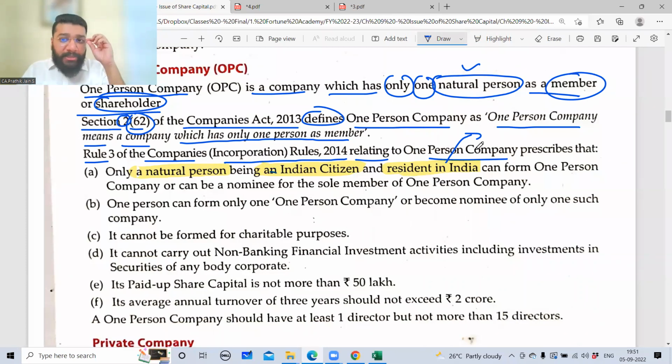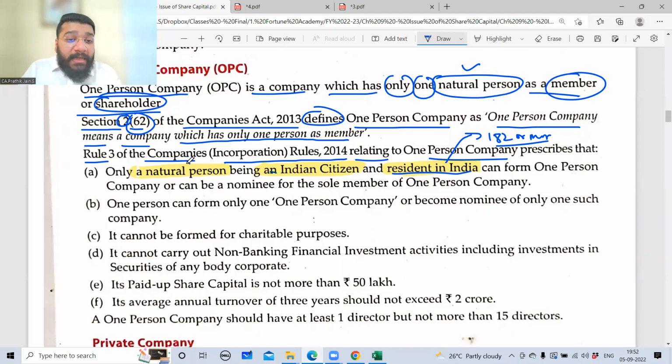That point is mentioned in your income tax rules. So the income tax rule says that if you are staying in India for 182 days or more, then you become a resident of India. If you stay less than 182 days, let's suppose you're staying for 180 days, then you are not a resident of India. So it means the third point is failing. In that case, you cannot form an OPC. There is one more criterion. I'm not going into detail. So resident of India means the person should reside in India for a particular period of time. Who is giving that particular period of time? Income tax law.